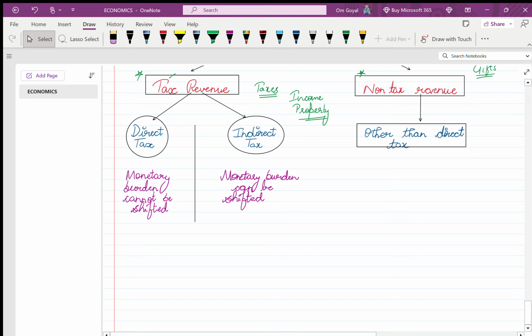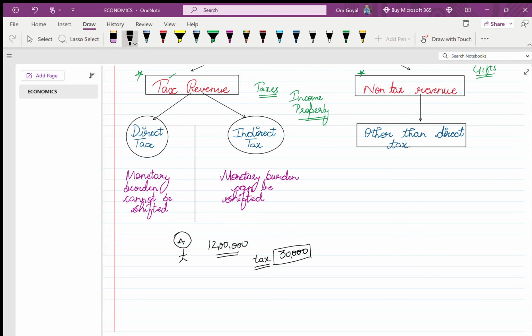To explain this, I will take an example. Suppose this is Mr. A. Okay, he is a businessman, earning nearly 12 lakh per annum. So the government demands tax from him, say 30,000 as income tax. Just suppose. Now, can Mr. A, just think yourself, say to Mr. B that you please give this amount to the government on my behalf?